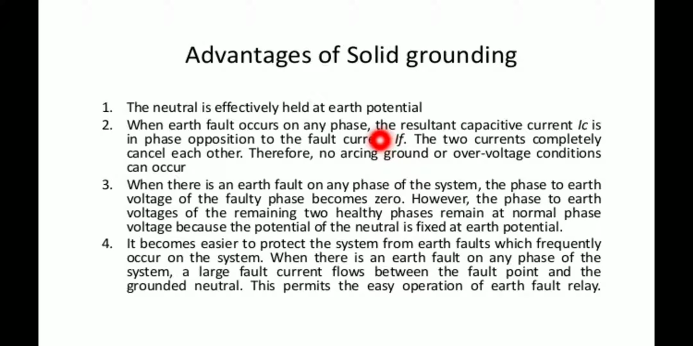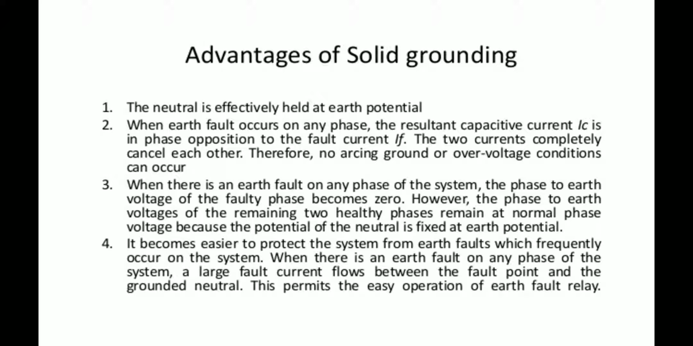But here the currents are going to cancel out each other, so there is no problem of arcing ground or over voltage conditions. So the third one: when an earth fault occurs on any phase of the system. Earth fault means the fault which occurs between the live conductor and the earth itself.